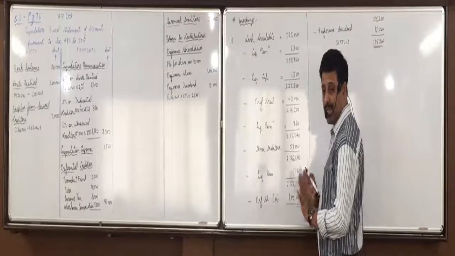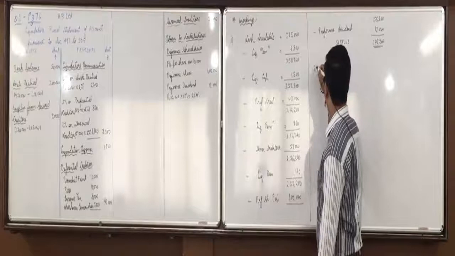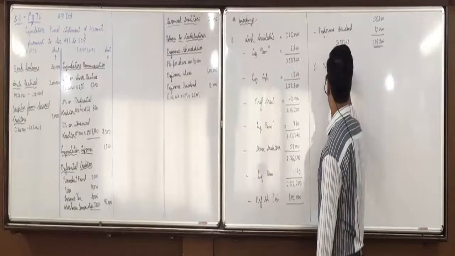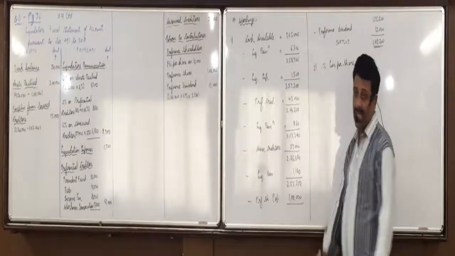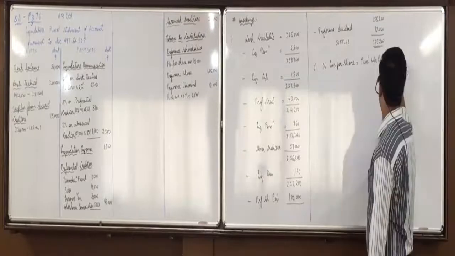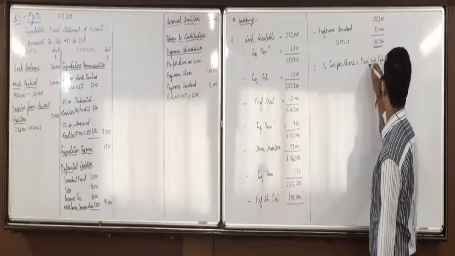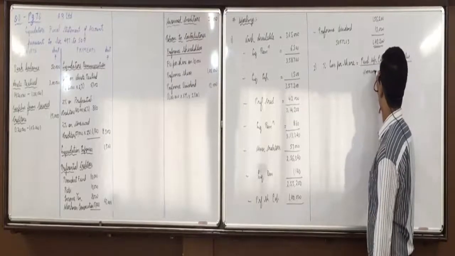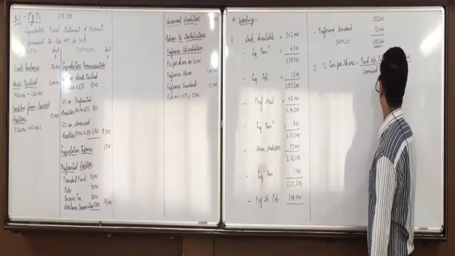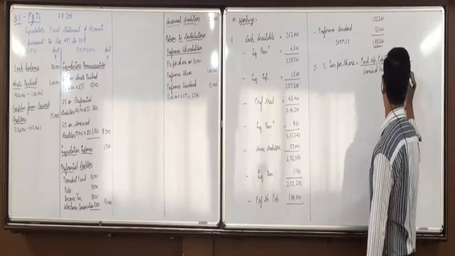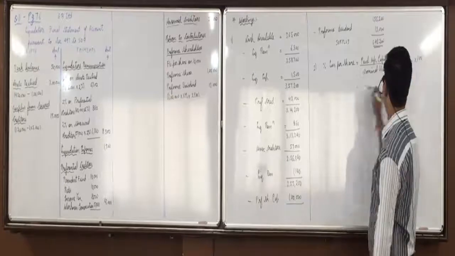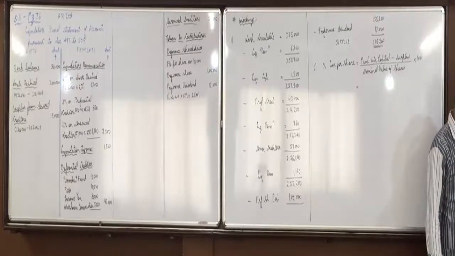Any confusions with this? Now, second working: percentage loss per share is equal to (paid up capital minus surplus) upon nominal value of shares, multiplied by 100. Now listen everyone.